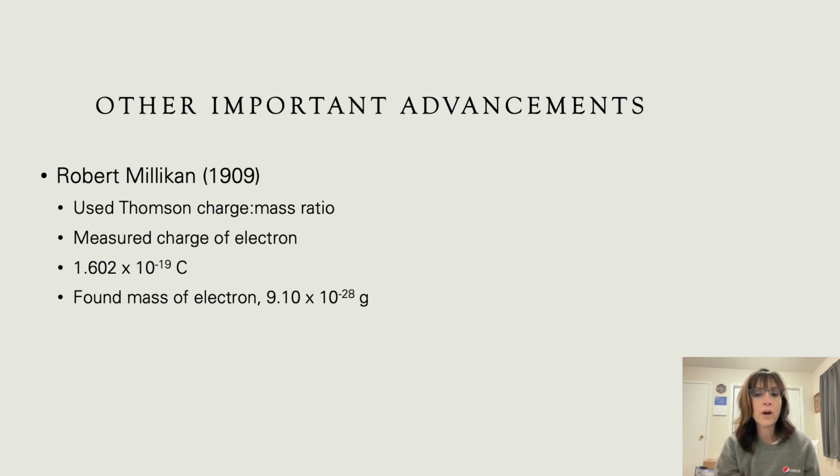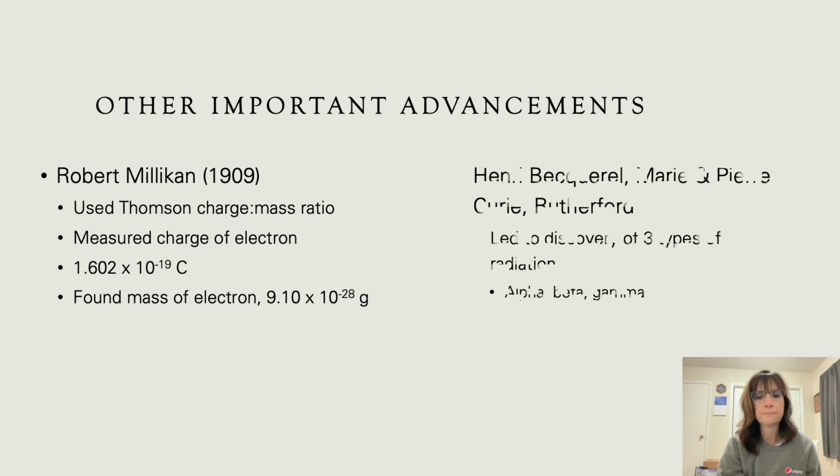Let's discuss a few other important advancements to the atomic theory. Robert Millikan used Thomson's charge to mass ratio and was able to measure the charge of an electron. Its charge is 1.602 times 10 to the negative 19th coulombs. He also found the mass of an electron, and as you can see, that is a very small number. Henry Becquerel, Marie and Pierre Curie, and Rutherford all did experiments with radiation, and this led to the discovery of 3 types of radiation: alpha, beta, and gamma.